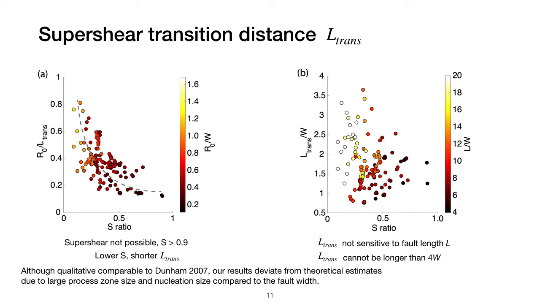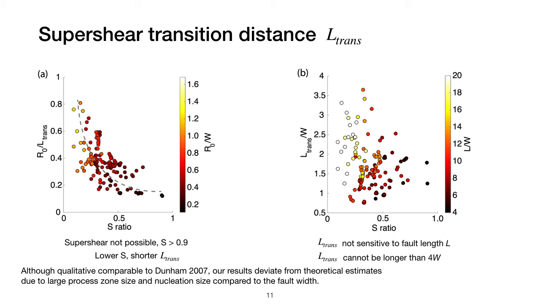Finally, we also look at the supershear transition distance from our simulation. From the left figure, we have two key findings. The supershear does not occur when the S ratio is above a certain threshold, and this threshold is around 0.9 in our simulation. We also find that a lower S ratio results in a shortened transition distance and thus favors the occurrence of supershear earthquakes. And these observations are qualitatively consistent with the theory of Dunham 2007.